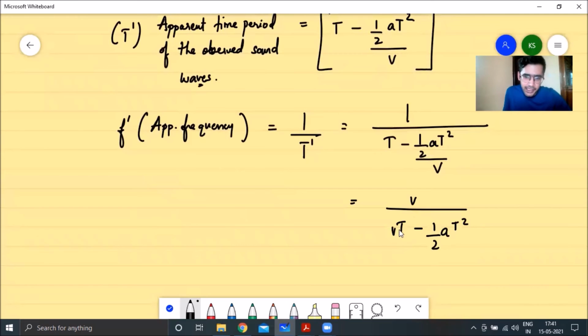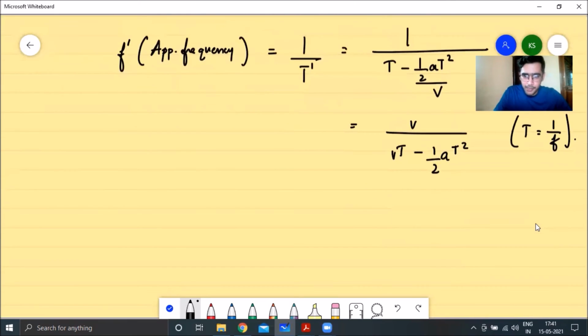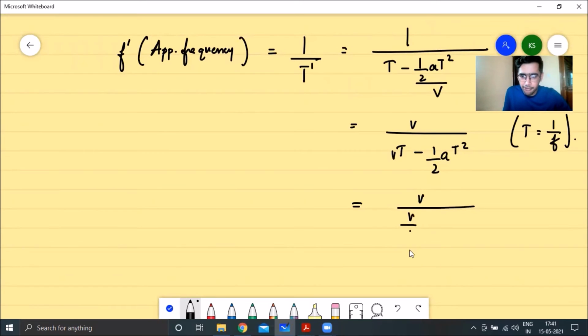But what was capital T equal to? Capital T was nothing but 1 by f. That was the reciprocal of your original frequency. This was the original time period. So substituting that as well, we get this as v divided by (v by f minus a by 2f squared).